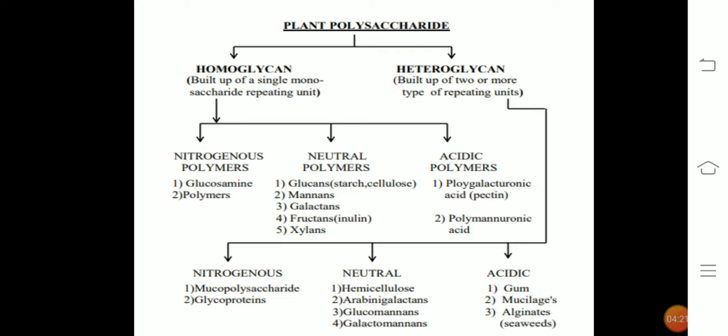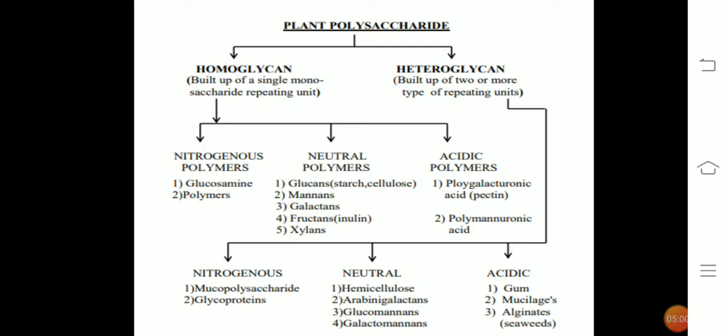Further, the homoglycans are divided into nitrogenous polymers, neutral polymers and acidic polymers. In nitrogenous polymers, we see glucosamine. In neutral polymers, we see glucans, mannans, galactans, fructans and xylans. In acidic polymers, we see polygalacturonic acid, which we also call pectin, and polymannuronic acid.